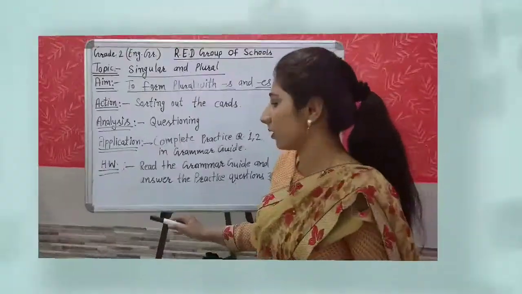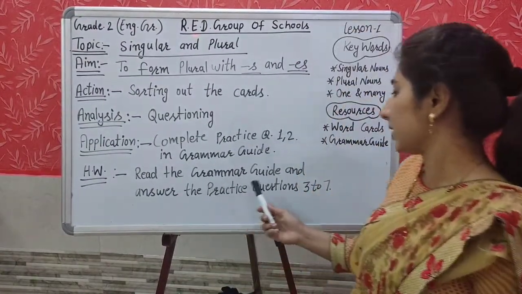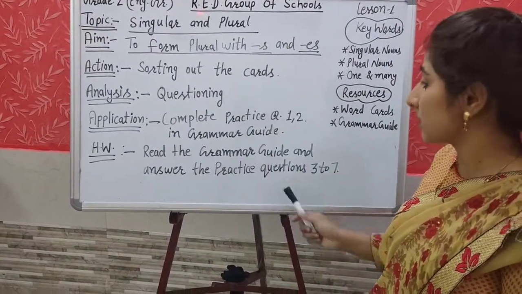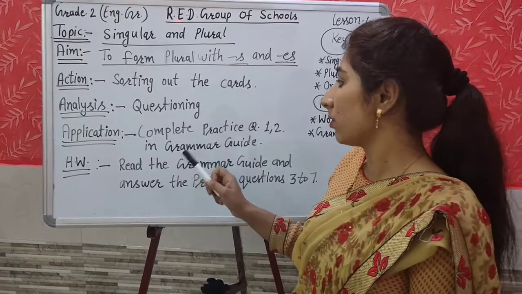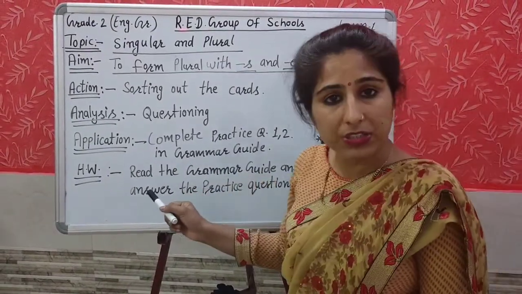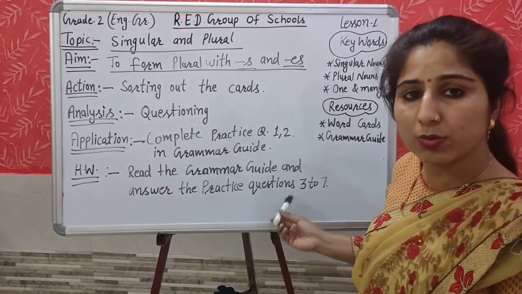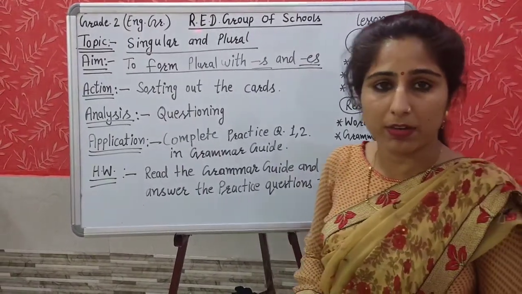This is time for homework. What will you do in your homework? Read the grammar guide and answer the practice questions 3 to 7. Means you will do 1, 2 questions in your grammar guide in application time, and the rest of the questions you will do in your homework. 3 to 7 questions are given in your grammar guide.